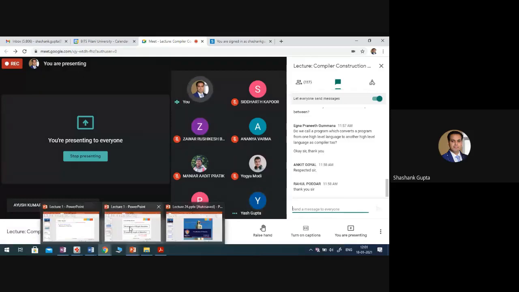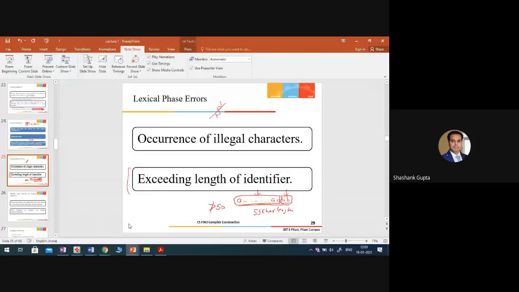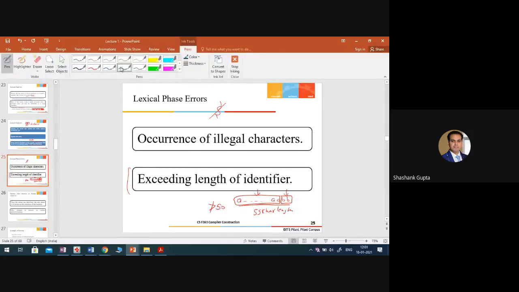So I understood your question. Let me write here and you verify whether I'm answering your question or not. You are saying if something is like this, right? Yes, sir. And it is quite possible that the compiler would simply declare it as a complete identifier, or simply say this is a keyword, or simply throw a lexical error. This is what you're saying? Yes, sir. So now what exactly is your question?